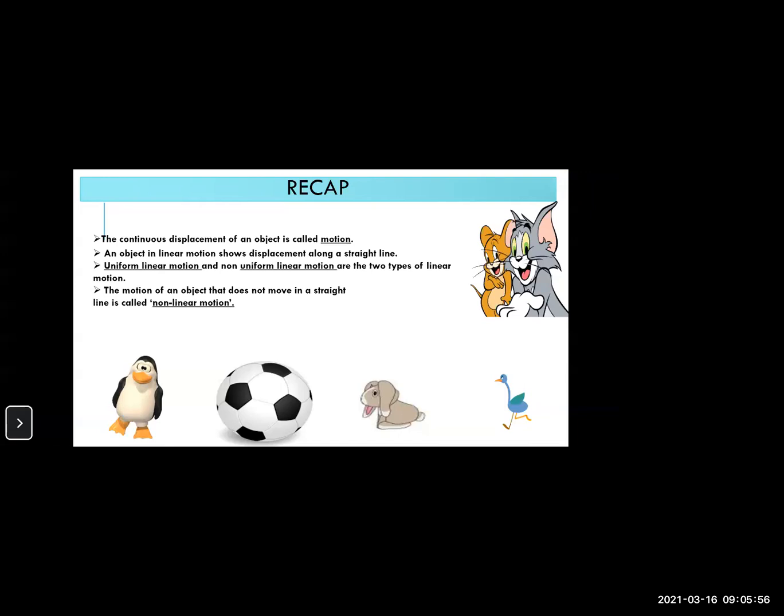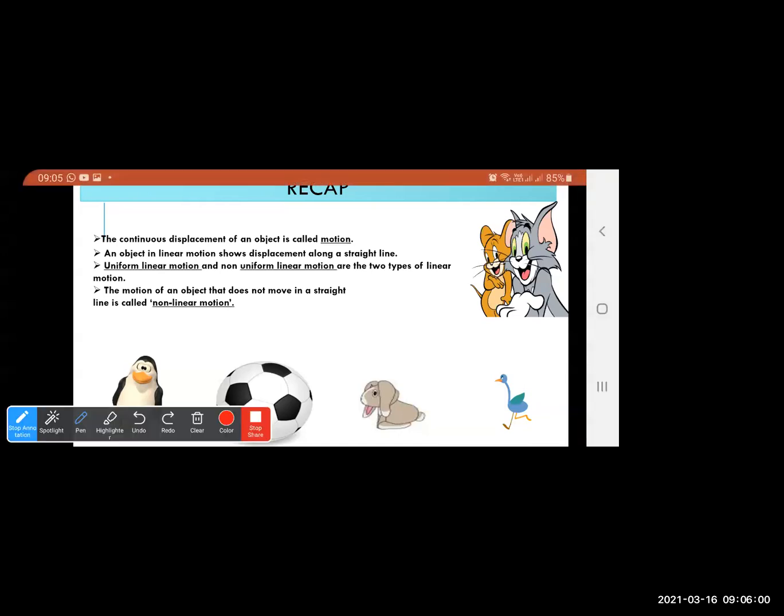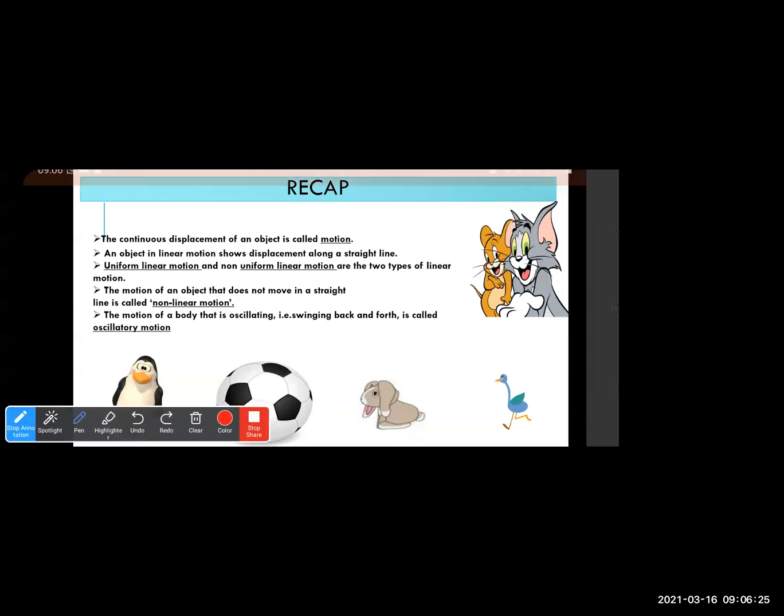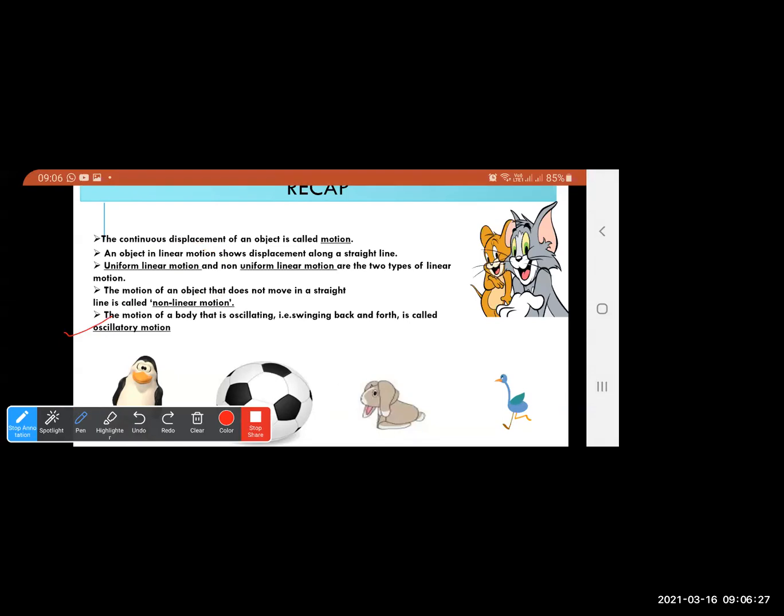Next, we have learned about non-linear motion. Students, do not get confused. One is linear motion, means the motion that takes place in a straight line. Next is non-linear motion. Non stands for no, means the objects that do not travel in a straight line are called non-linear motion. Then we had also revised oscillatory motion. So there are different types of non-linear motion. Among them, we had studied oscillatory motion.